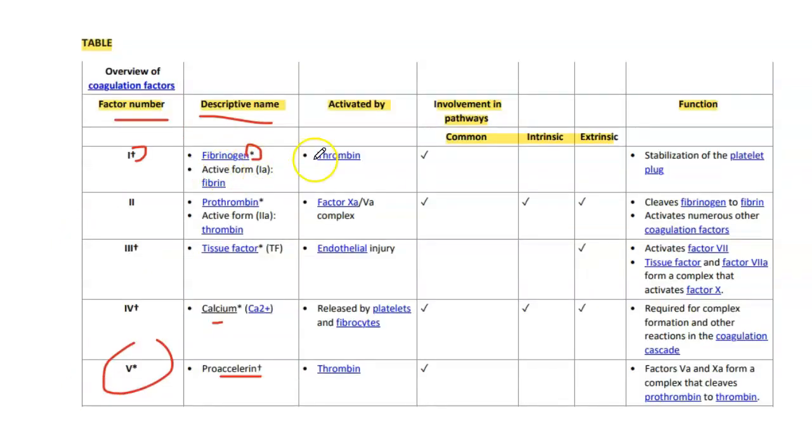So fibrinogen is activated by thrombin, prothrombin is activated by the activated factor 10 and 5 complex, tissue factor is activated by the endothelial injury, calcium is released by the platelets and fibrocytes in response to the injury, then factor 5 is activated by the thrombin.